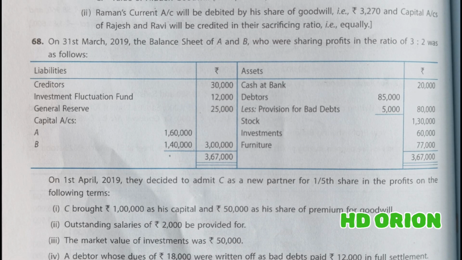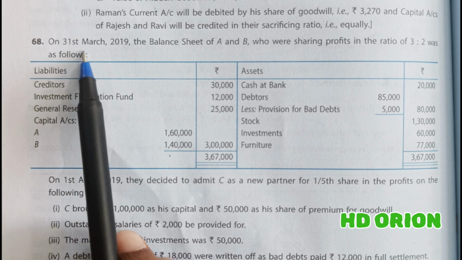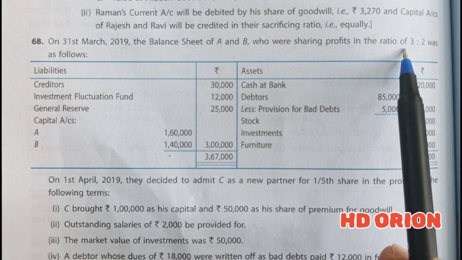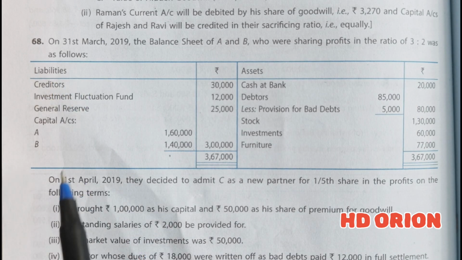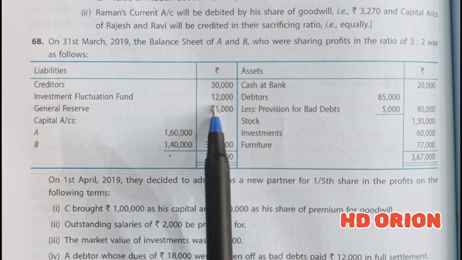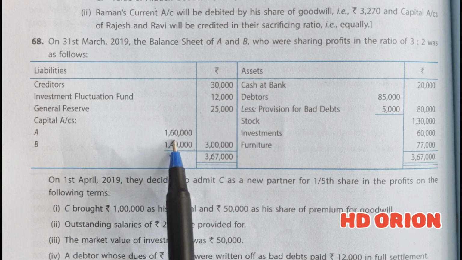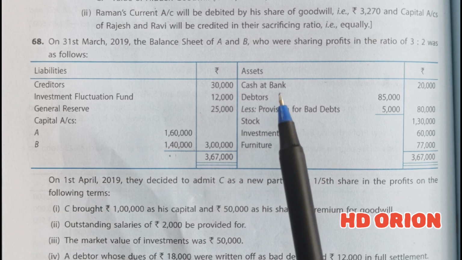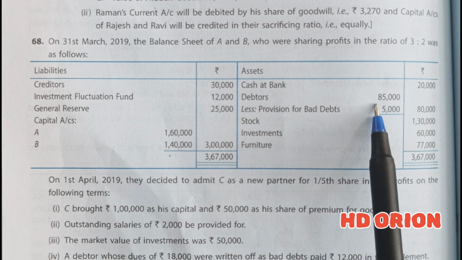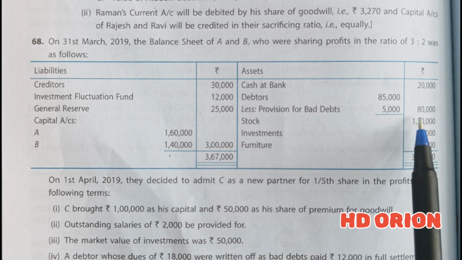Now let us see question number 68. On 31st March 2019, the balance sheet of A and B, who were sharing profits in the ratio of 3:2, was as follows. Creditors rupees 30,000, investment fluctuation fund of rupees 12,000, general reserve rupees 25,000, capital A rupees 1,60,000, capital B rupees 1,40,000. And to the asset side, we have got cash at bank rupees 20,000, debtors of rupees 85,000, provisions made rupees 5,000. In the outer column, we have 80,000.